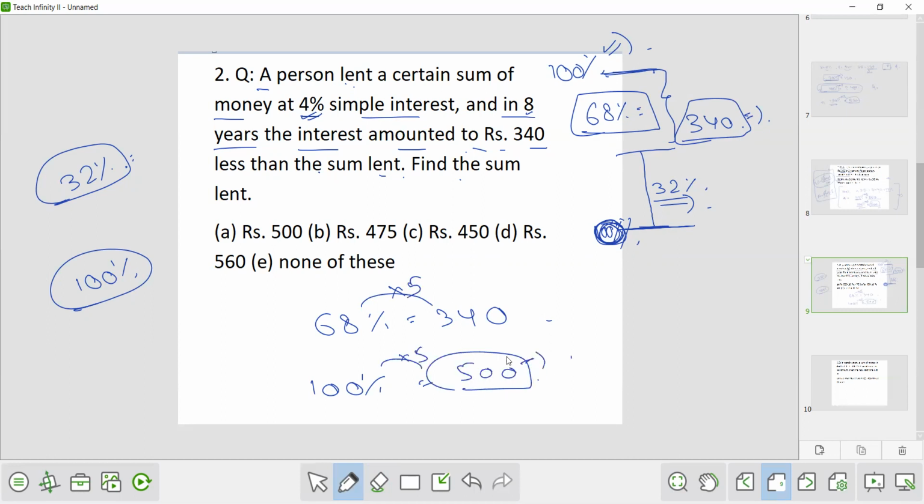The best way to solve this question, again, I will explain it to you. From the initial 0, the interest is 32%. And this interest is 340 less than the sum lent. The sum is 100%, so this interest is 340 less from here. And how much less in percentage terms? 68% less in percentage terms. So the value of 68% came out to be 340, and you have to find out what 100% is. So 100% is 5 times. So again, 500 is the answer.